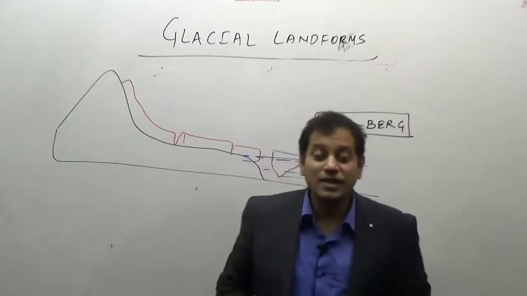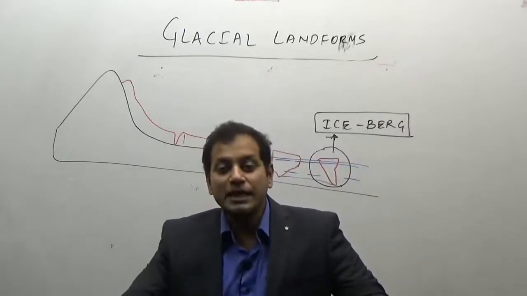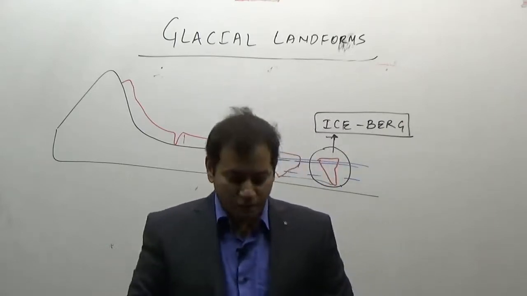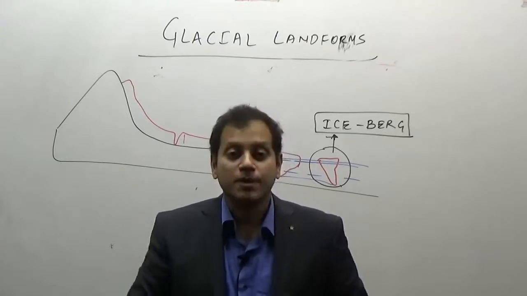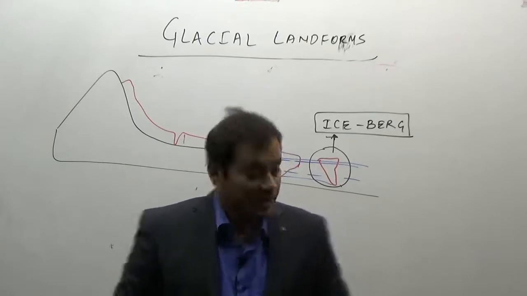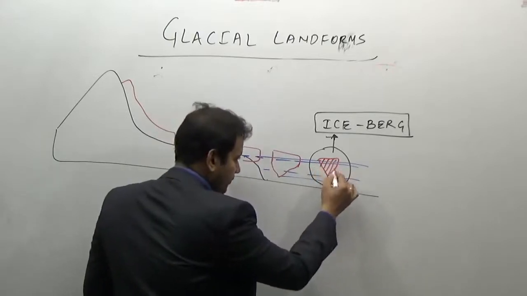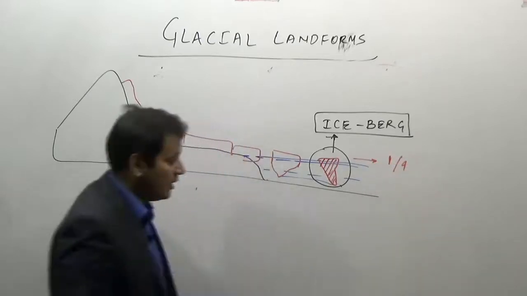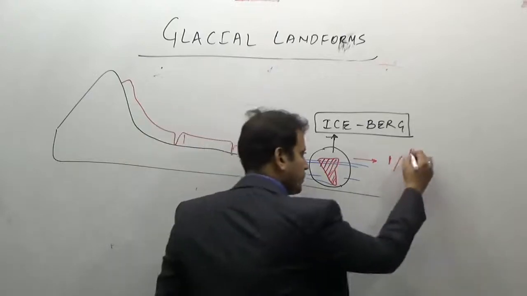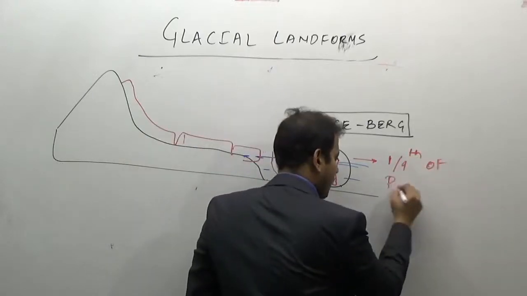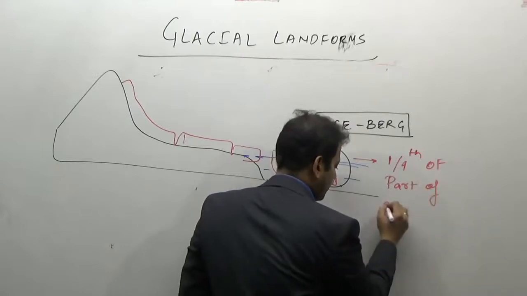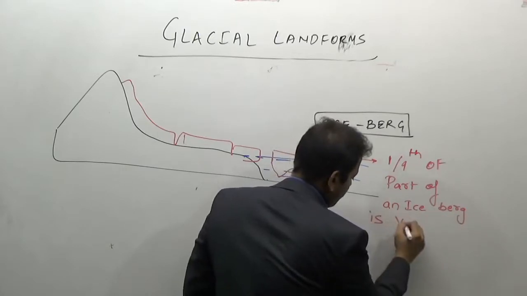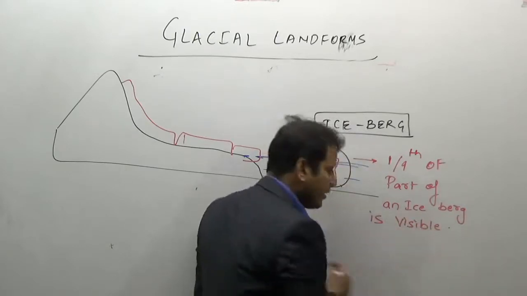Why is there a saying known as the tip of an iceberg? What do you mean by the tip of an iceberg or tip of something? That is, when we know very little of what is present, it is known as the tip of an iceberg. Why is it associated with the glacier? It is because in the ice which floats, we can see only one part of the 9 parts. That is only 1/9 of the part is visible. Rest is where? Rest is under water.